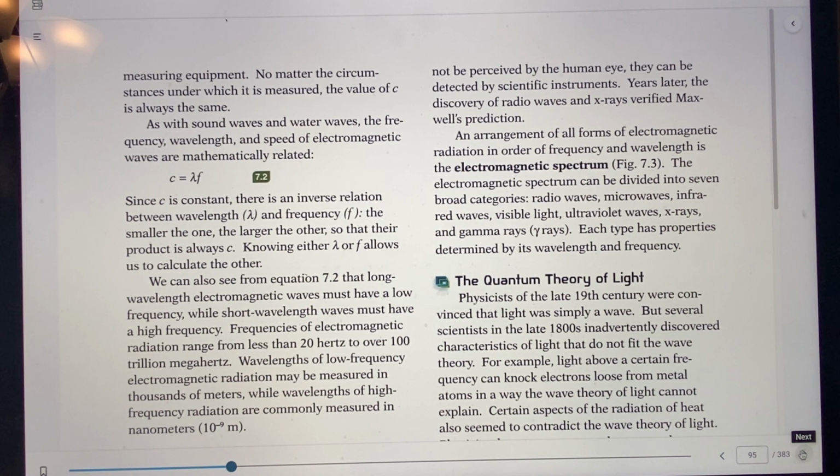So the wavelengths of low frequency electromagnetic radiation may be measured in thousands of meters, while the wavelengths of high frequency radiation are measured in nanometers. That means 10 to the -9th power. Those wavelengths are very small, and they're very, very fast. So let's talk about the electromagnetic spectrum here.